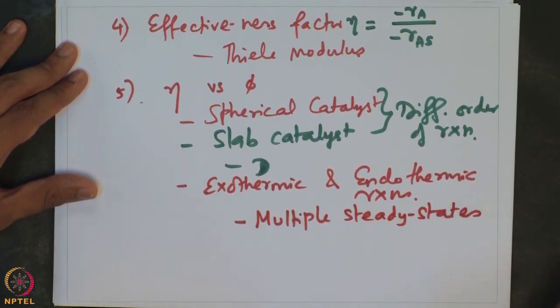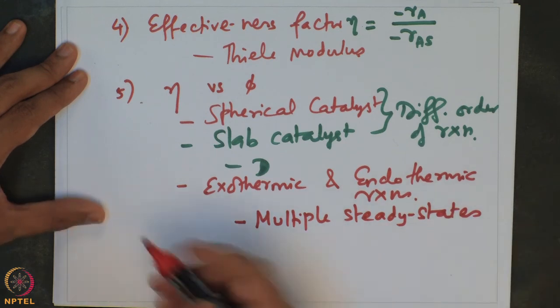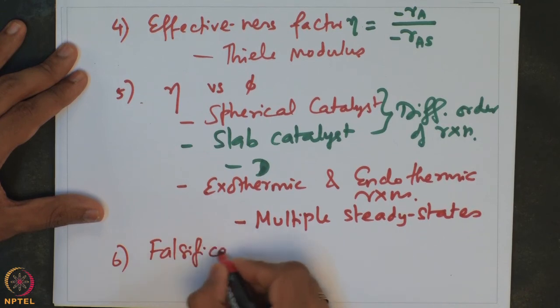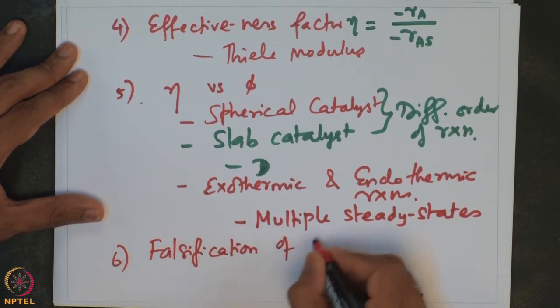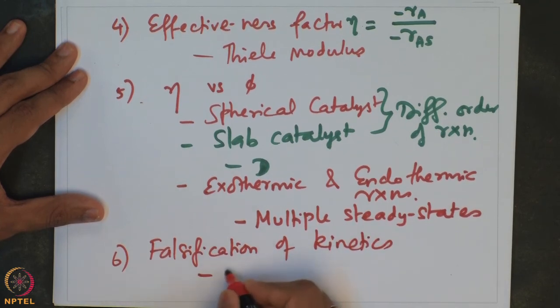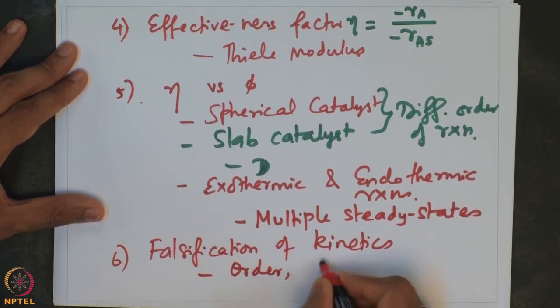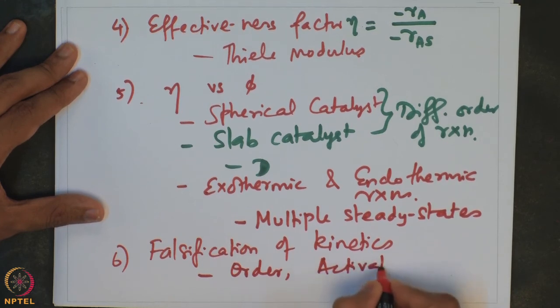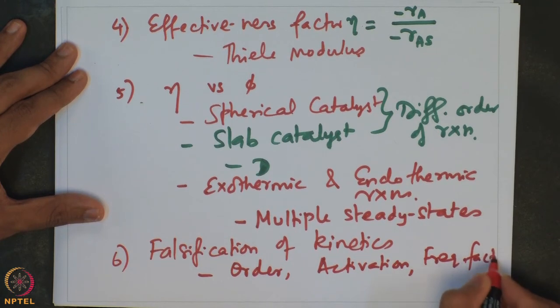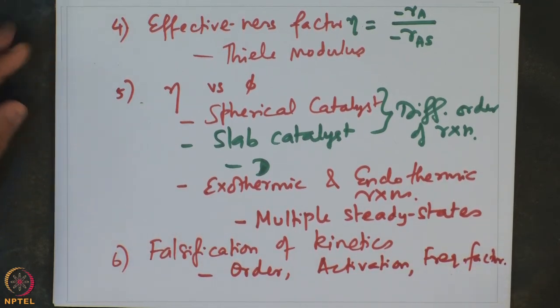And lastly, we looked at the falsification of kinetics, particularly the order of reaction, activation energy and the frequency factor. So, with this we complete the major aspects of the internal diffusional limitations.